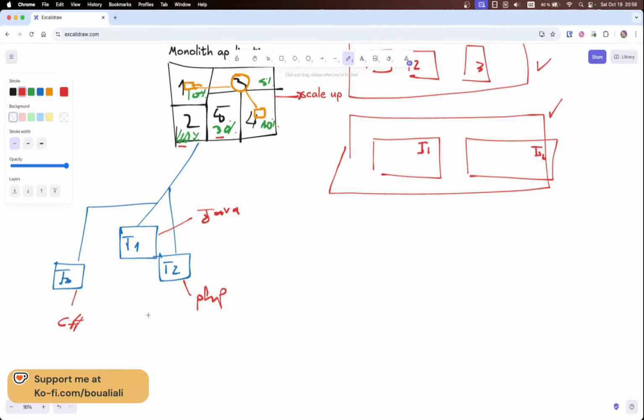So first, we will have a diversity of skills within the company, and each team can decide what is the best technology or programming language they want to use. For example, we might have another one with Python. This is also an advantage of using microservices architecture.